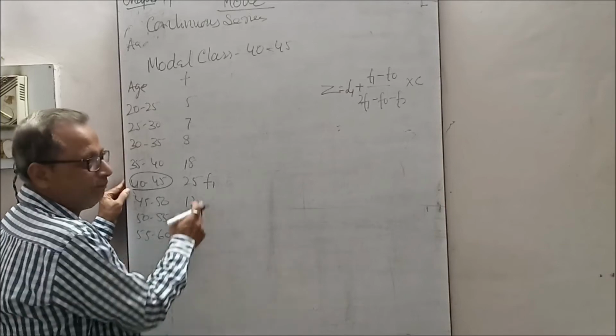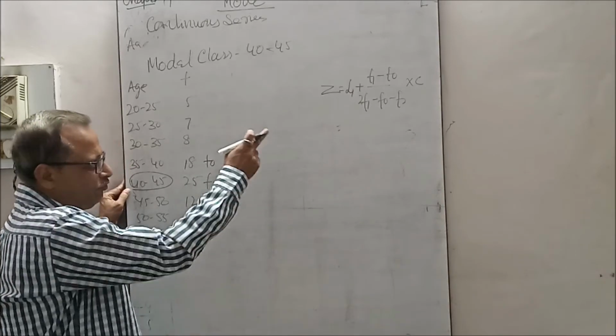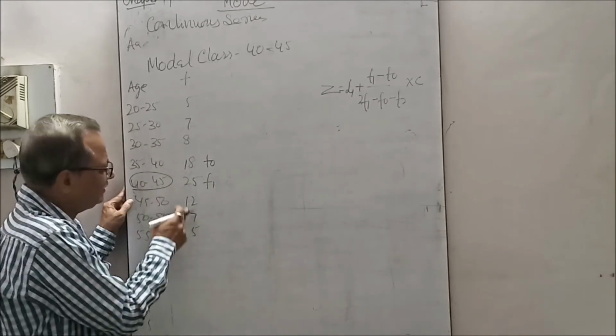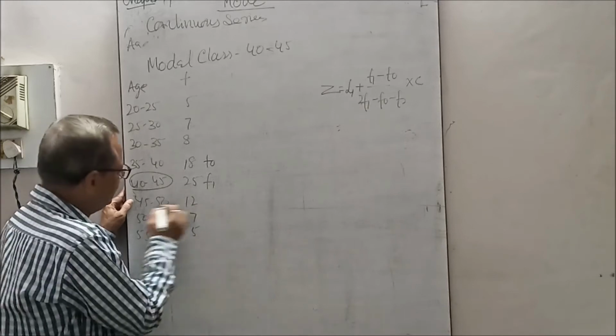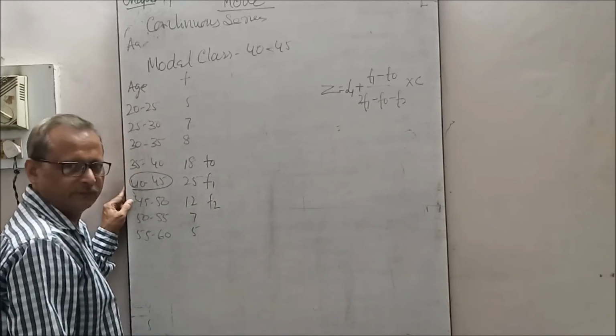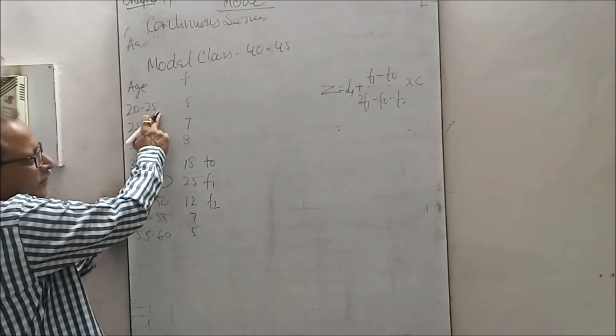F0 stands for the preceding frequency of the modal class, and F2 stands for the forward frequency of the modal class. And C is the class interval, 20-25 means 5.